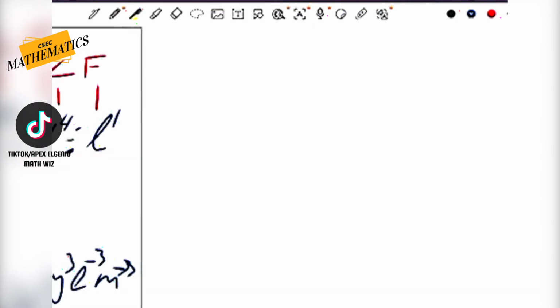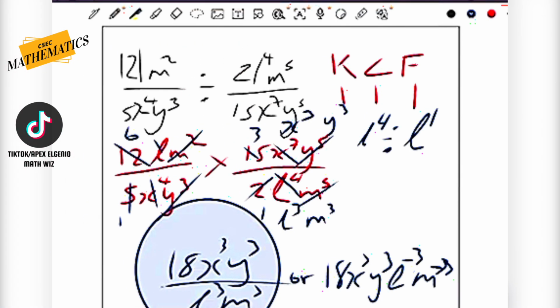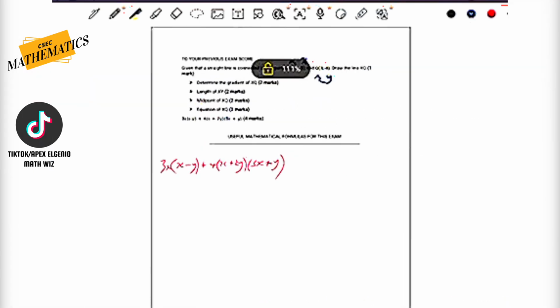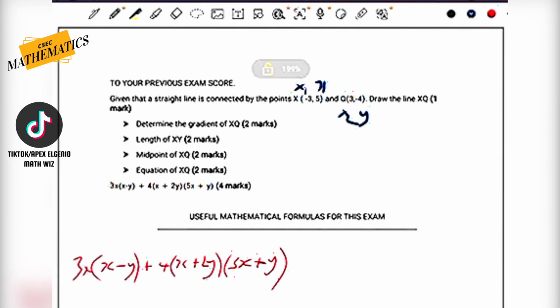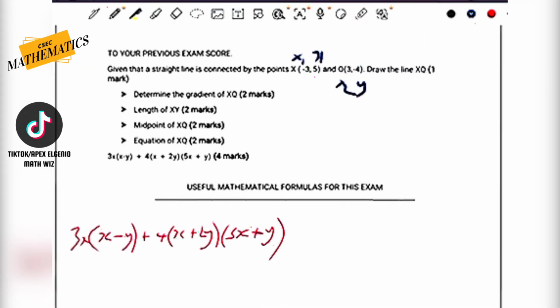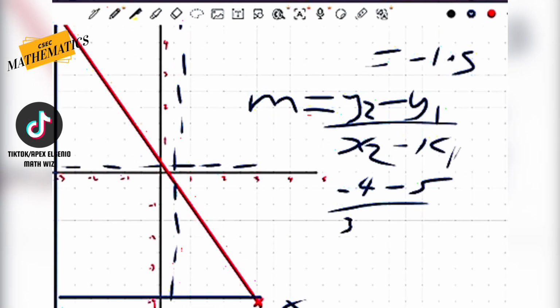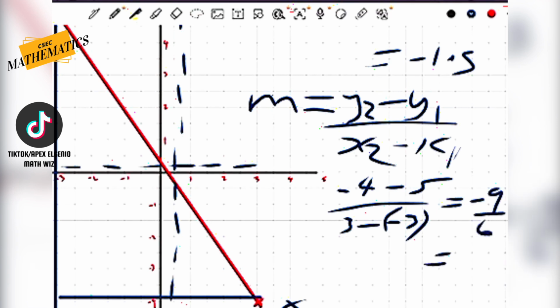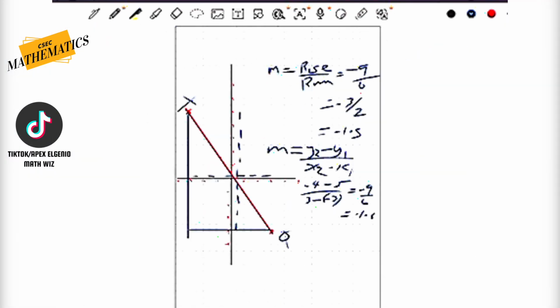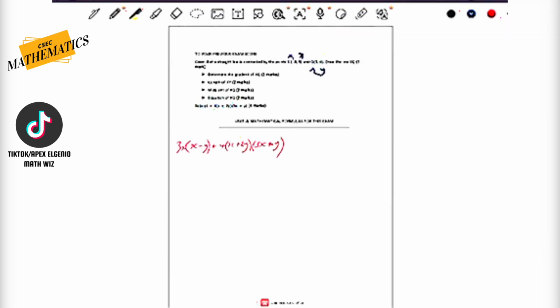x2 was 3. Sorry for switching the screens, guys. Using a completely new device. So x2 is going to be 3 minus negative 3. And if you do the math, you end up with minus 9 over 6, which is equal to minus 3 over 2, which is minus 1.5. All right? So no matter the approach you take, guys, you're still going to get the same answer. Beautiful. That is the gradient.